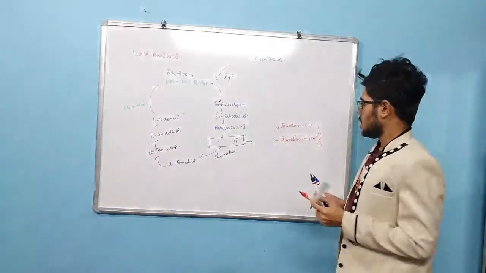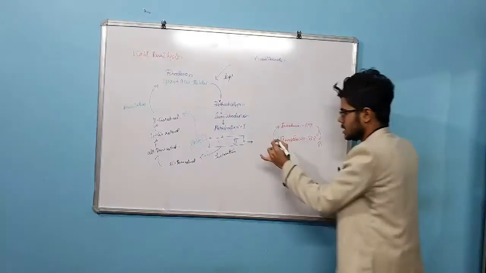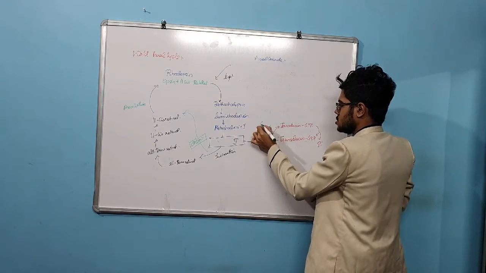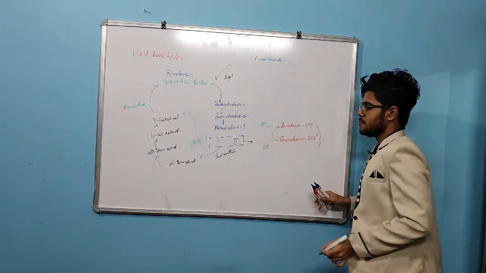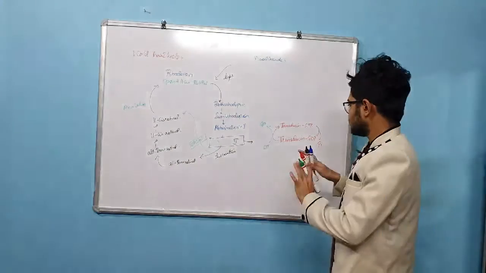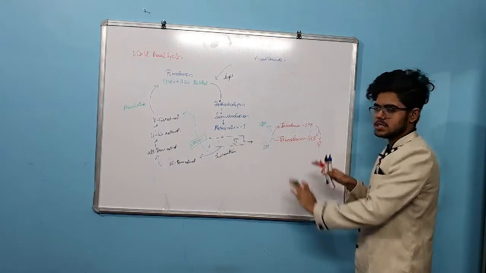This you understand. GDP is converted to GTP by meta-rhodopsin 2, so we have made active transducin.